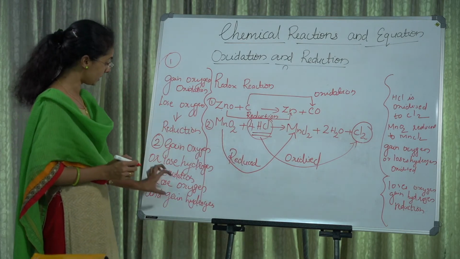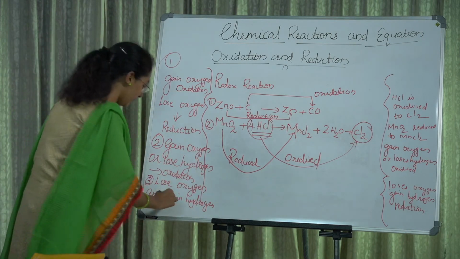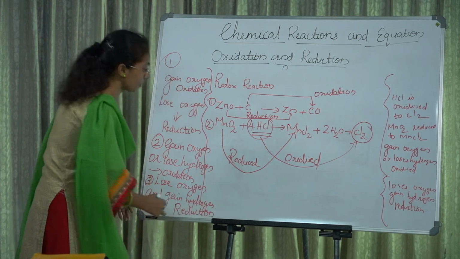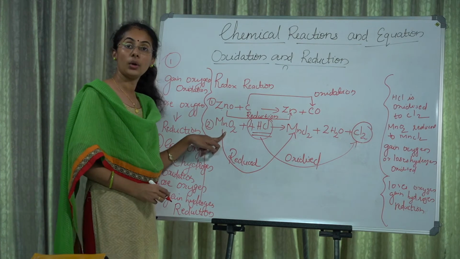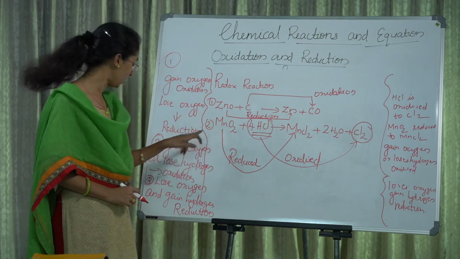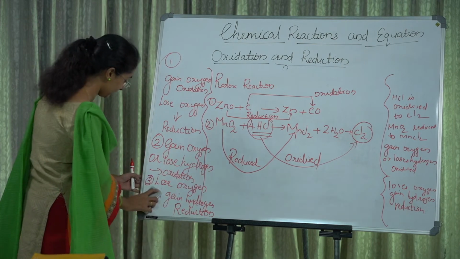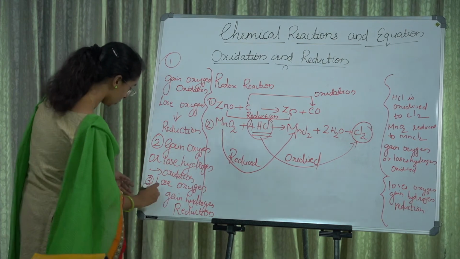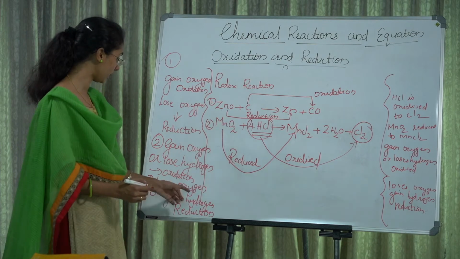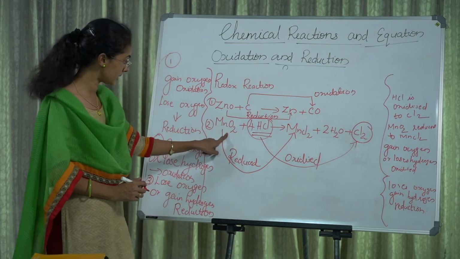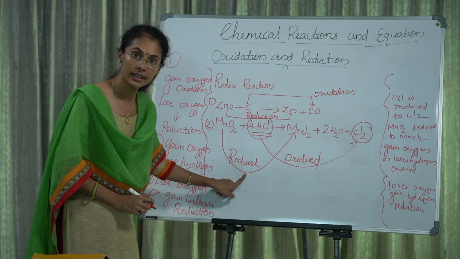That process is known as reduction. Loss of oxygen or gain of hydrogen is reduction. In this case, MnO2 loses oxygen, so that one is reduction.